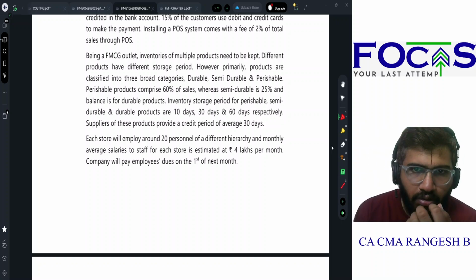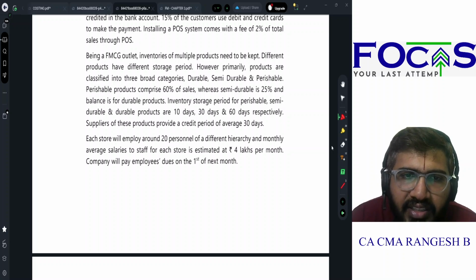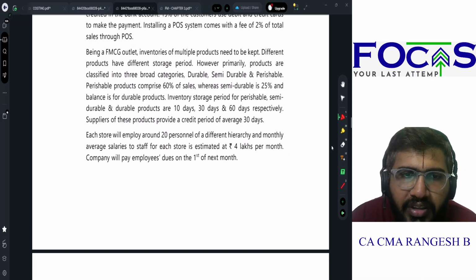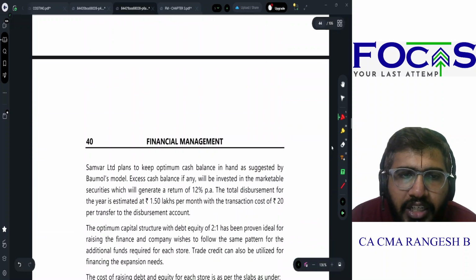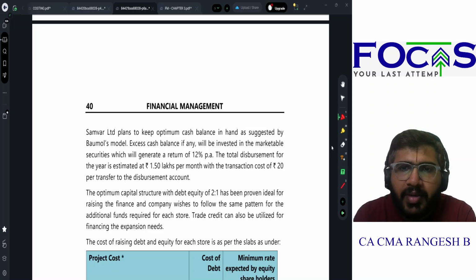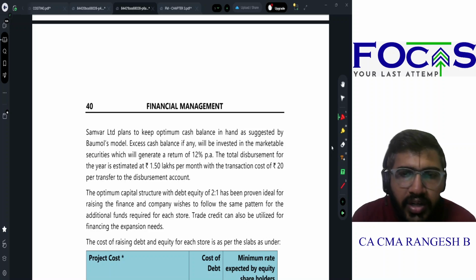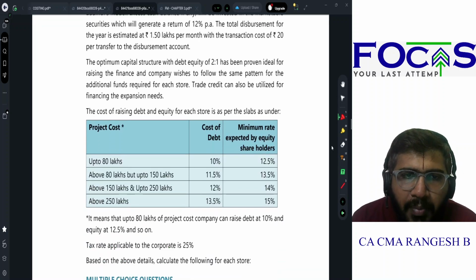Each store will employ 20 employees of different hierarchy, and monthly average salaries to staff is 4 lakhs per month. It is paid on the first of the subsequent month. Somewhere Limited plans to keep optimum cash balance in hand as suggested by Baumol's model. The excess cash balance, if any, will be invested in marketable securities, which will generate a return at 12%. Total disbursement for the year is 1.5 lakhs per month with a transaction cost of 20 per transfer. The optimum capital structure is 2:1. Trade credit can also be used for expansion of capital needs.